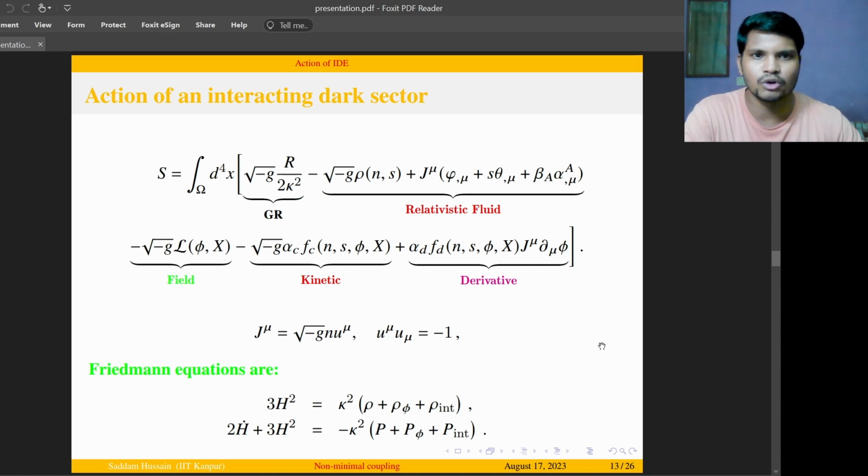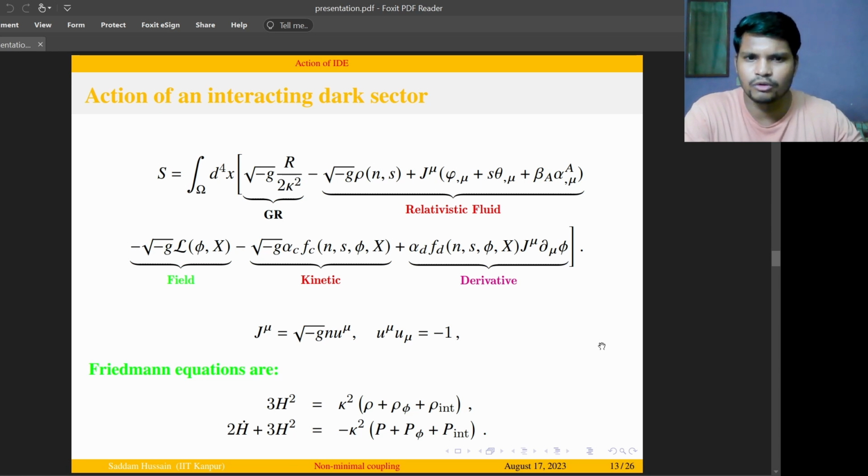So it is not a function of J mu; it is basically contracted with J mu. Now we have the action for the field, which depends on phi and the kinetic term X. And we have taken two interactions. One is the kinetic interaction, where the kinetic term F depends on the number density of the fluid, fluid parameters, as well as field parameters. On the other hand, we have the derivative interaction, which has the additional contraction of the particle flux density with the field velocity. Therefore, on varying this action with respect to the metric, we have the Friedmann equation.